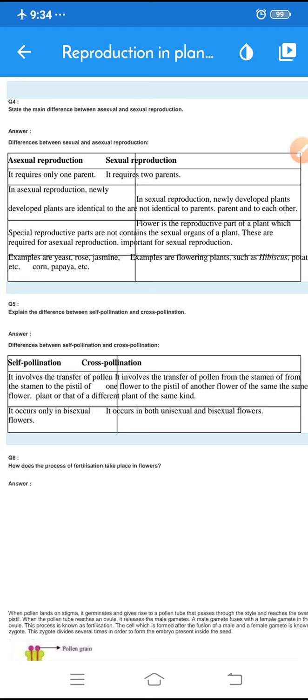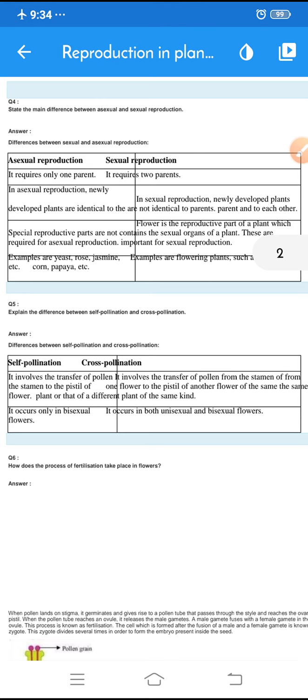Not identical. So the third difference: special reproductive parts are not required for asexual reproduction. There is no necessity of special reproductive parts for asexual reproduction. Whereas for sexual reproduction, flowers are the special reproductive parts, and they are necessary. The flower is the reproductive part of a plant which contains the sexual organs of the plant. So these are important for sexual reproduction.